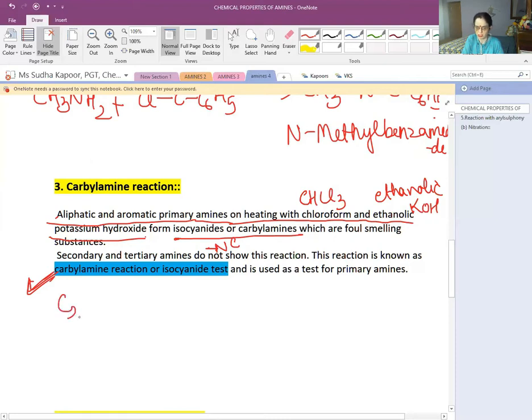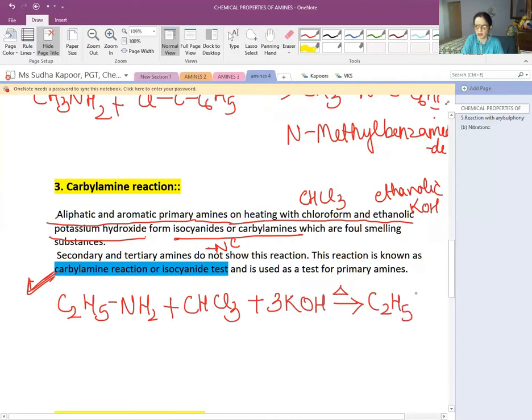So let us see how the reaction takes place. C2H5NH2 plus CHCl3, the chloroform is added, 3 KOH is added. On heating, we will be getting C2H5NC. We will be calling it ethyl isocyanide, or the other name given is ethyl carbylamine. And along with it, what is formed is 3KCl plus 3H2O. This is the carbylamine reaction if we are doing it on ethanamine.